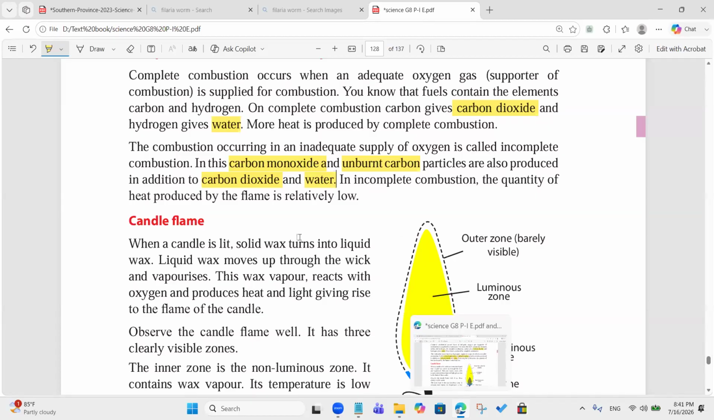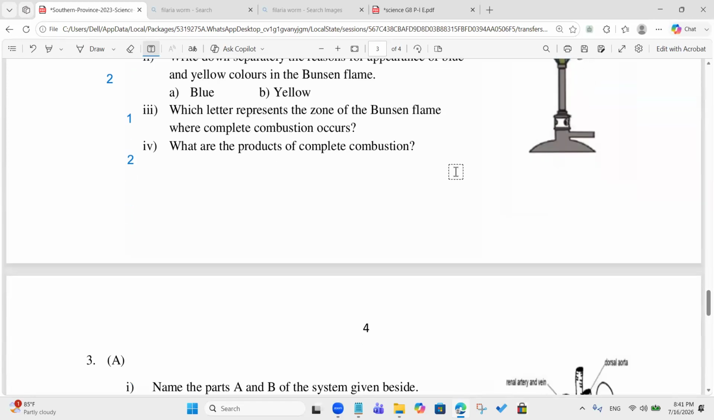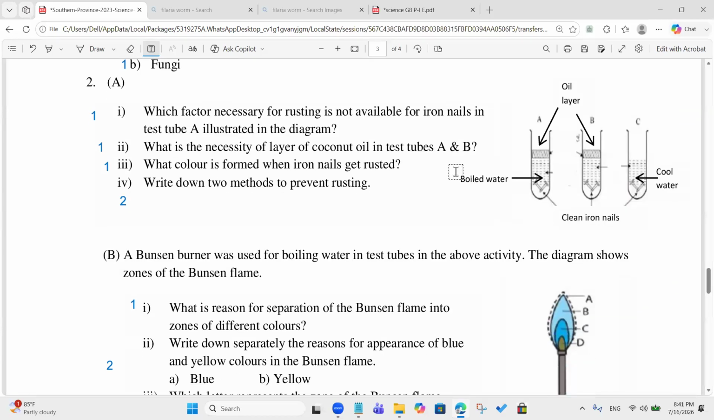Yes, sir. Sir, what's the answer for the third one? The third one answer is A. Okay, thank you, sir. What are the products of complete combustion? We answered, so take two marks. Now find the total, it's 11 marks.